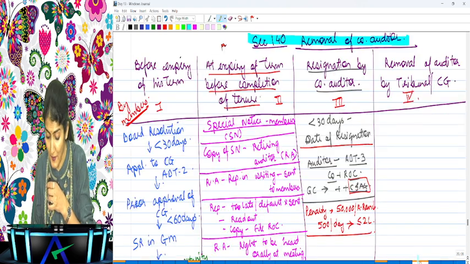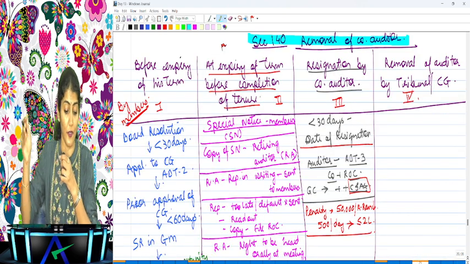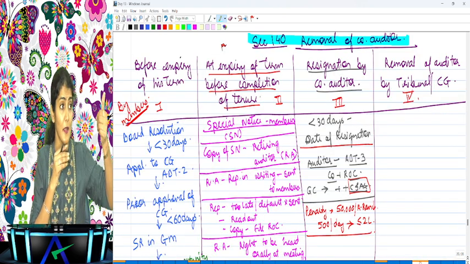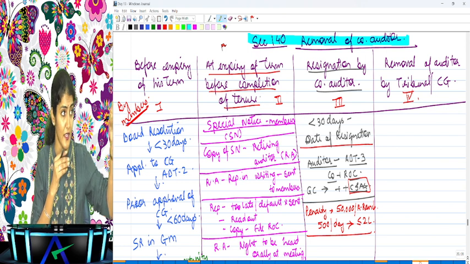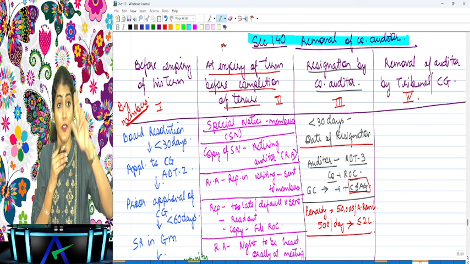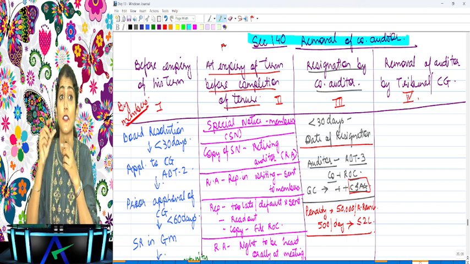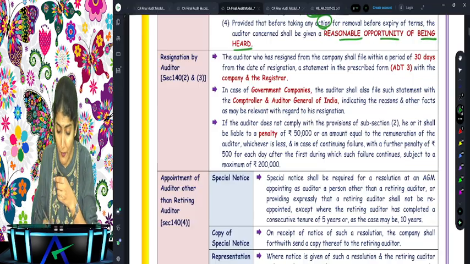Right. So we are studying the nitty-gritties for each one of them. For the first one, what did we say? Prior approval of the Central Government and special resolution in general meeting. For the second one, what did we say? Farewell letter and farewell speech. For the third one, what are we seeing? The penalty which is to be paid if he does not file the form ADT 3.